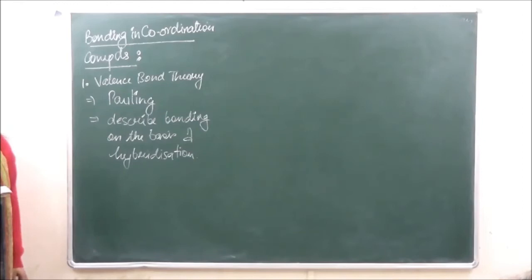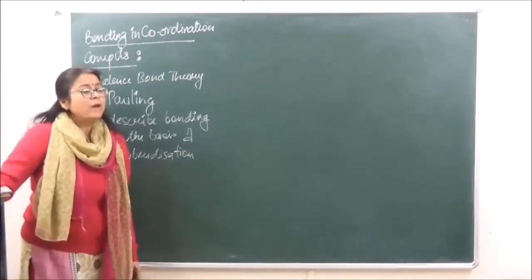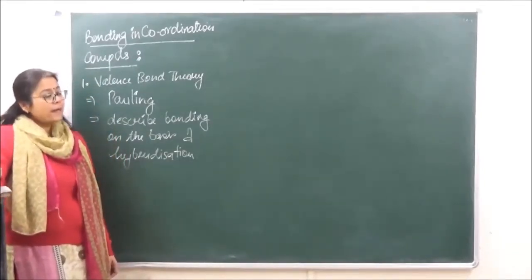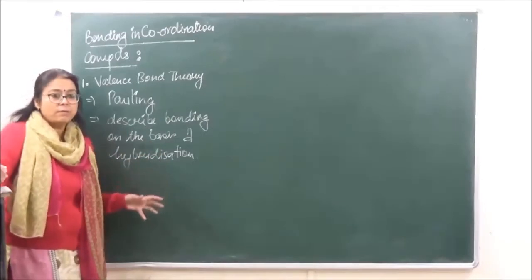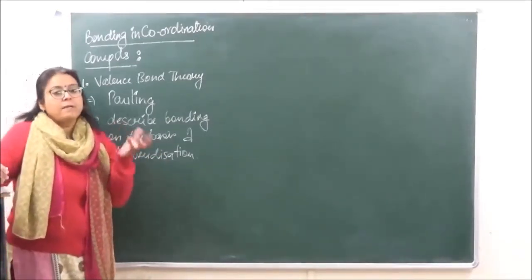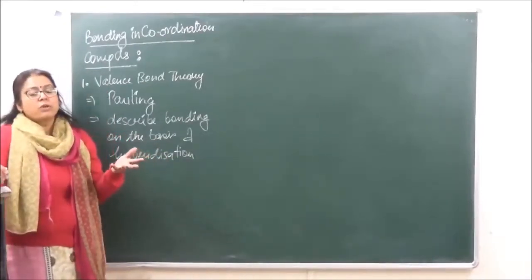Because the central metal atom is going to have s, p and d electrons, which electrons are going to participate in bonding will depend on how the bonding is going to take place. और जो orbitals participate करेंगे bonding में, they first have to come to the same energy level. So for that, hybridization is going to take place.